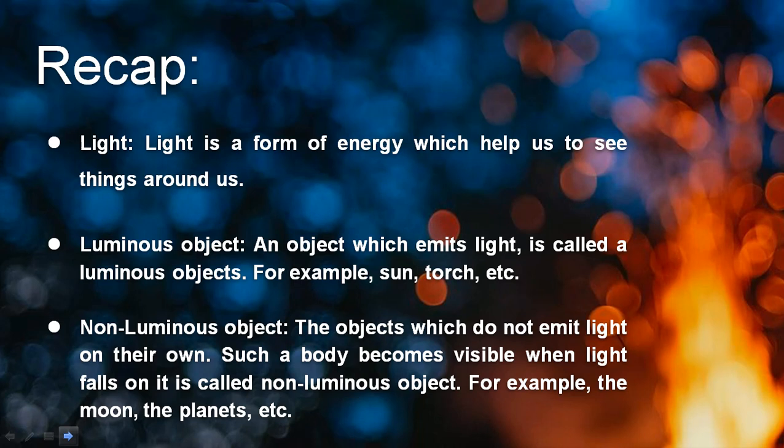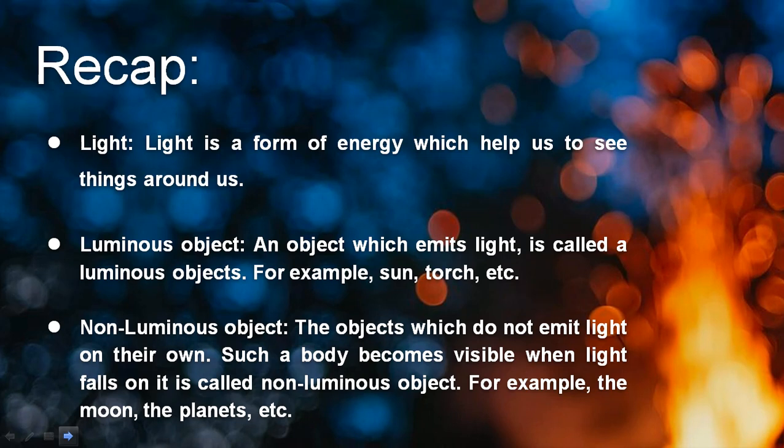Even the firefly is considered a natural source of light. Moving to the next, artificial source. Lots of objects provide you artificial light, for example bulb, tube light, LEDs, the flashlight which is inside your phone. Those are considered artificial sources of light.